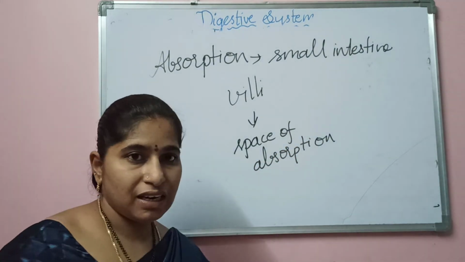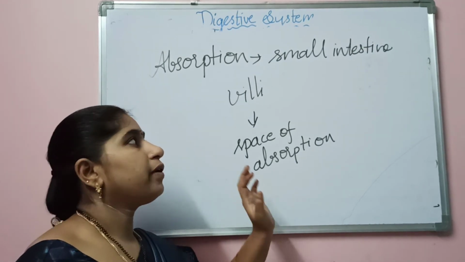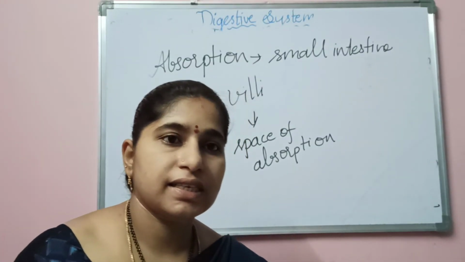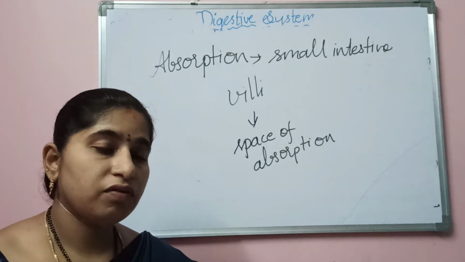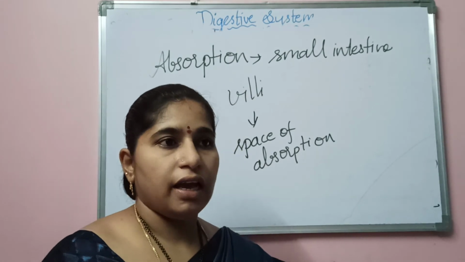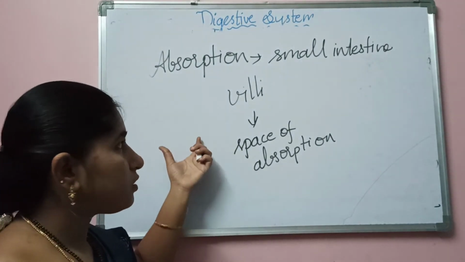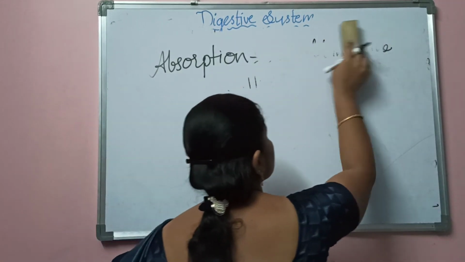Whatever food has been digested should be absorbed into the blood. Who will be doing that work? The villi. The villi also contain some blood vessels and some lymph vessels. So the absorbed food will be absorbed into the walls of the small intestine, that is the villi, and it will be mixed with the blood. That is the process of absorption. So the absorption of food takes place in the small intestine.